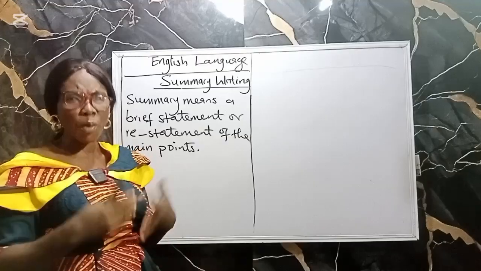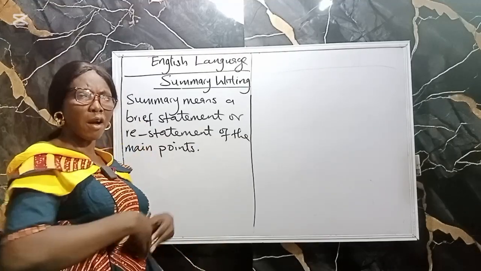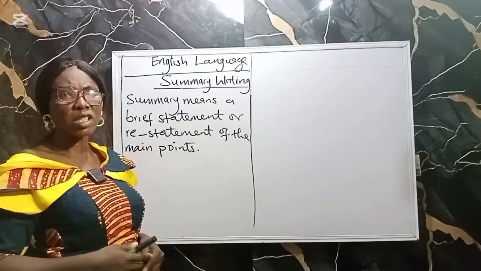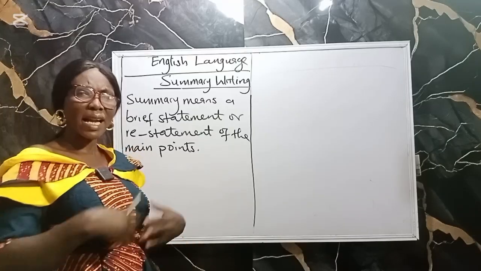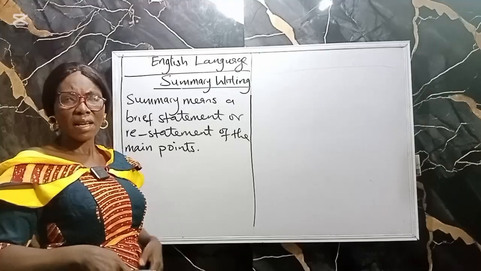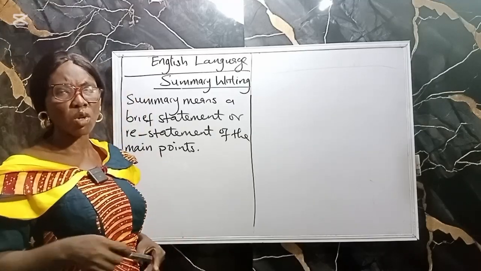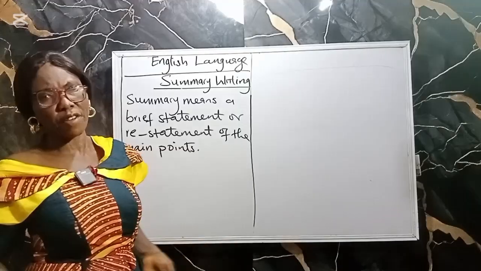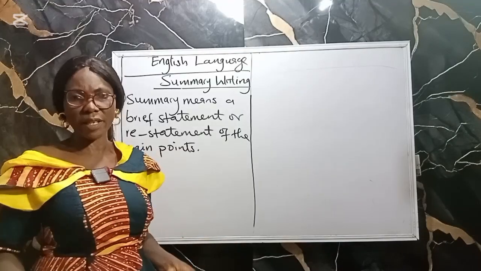You begin to support that main point by telling us how they speed on the road, how they overtake carelessly, and other things. You can give the second one and say, in addition, some drivers drink before driving. You now explain.